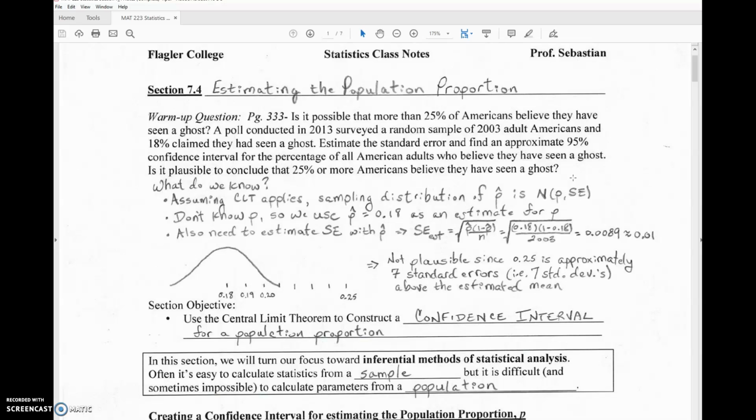We're on page 106 of our class notes and we're starting section 7.4. And here's where we're going to get to some of the meat of our calculations. We're going to learn in this section how to actually construct a confidence interval for a population proportion.